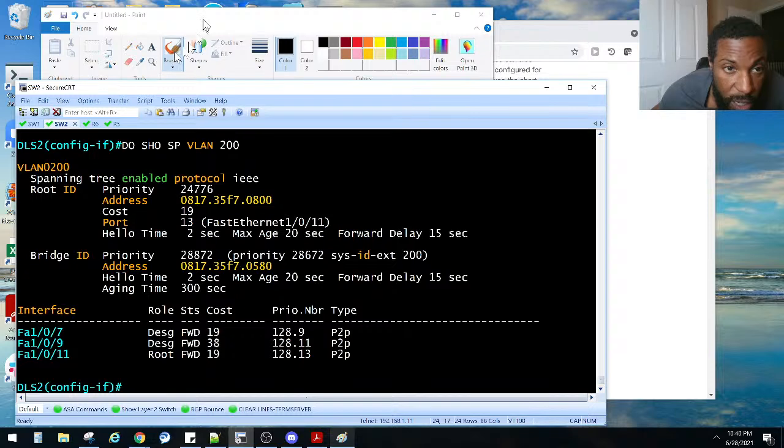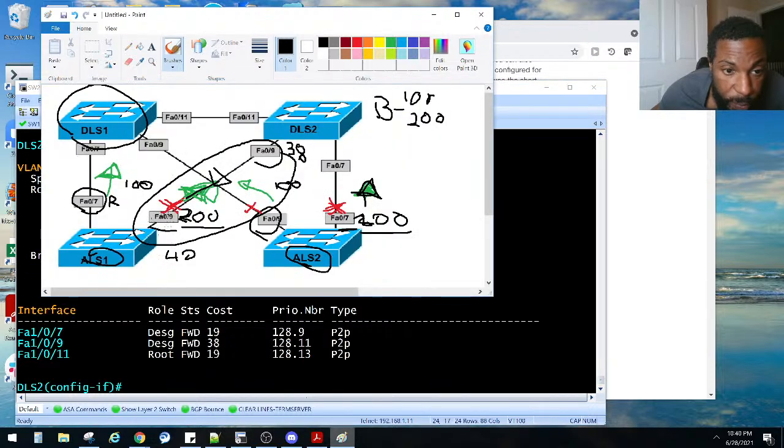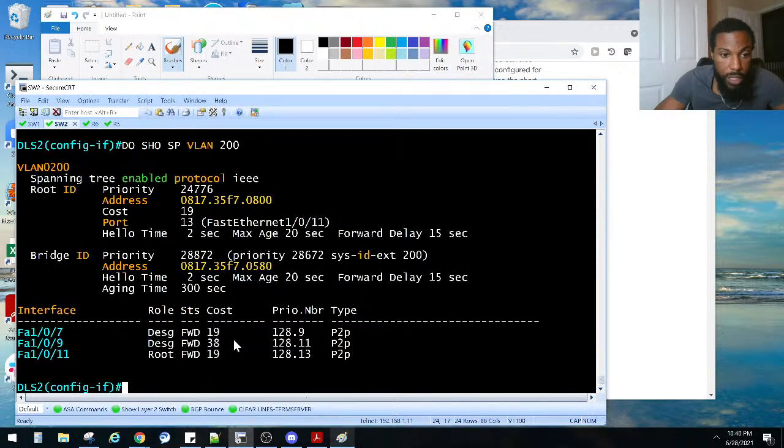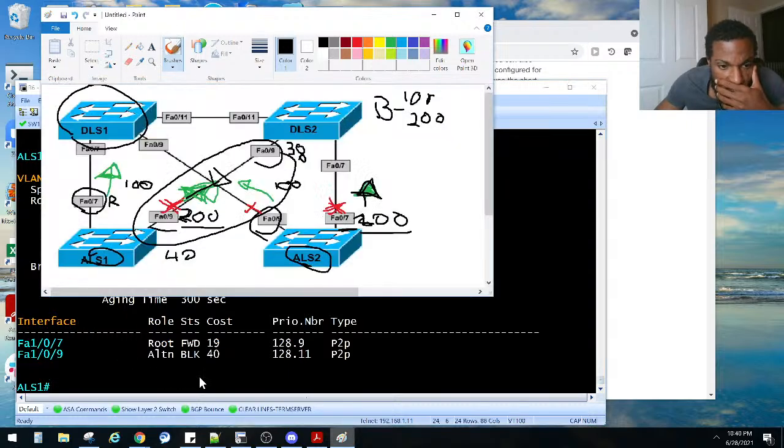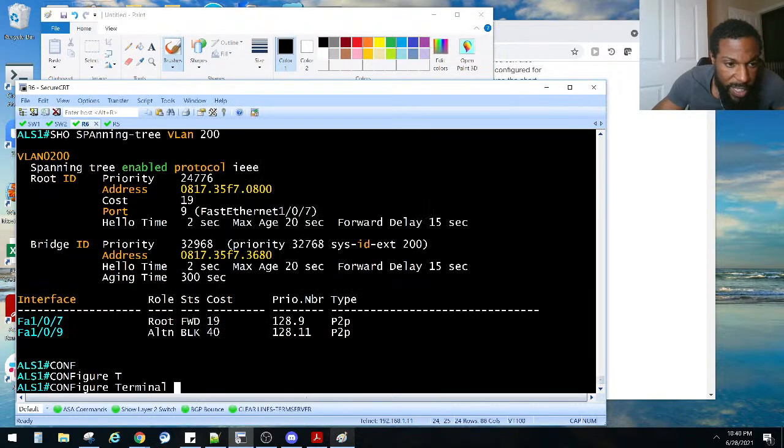Change the costs on this side right here. FA109. Let's make it lower. Right? My bad. I'll do a switch. ALS1. Starting to get confused over here.